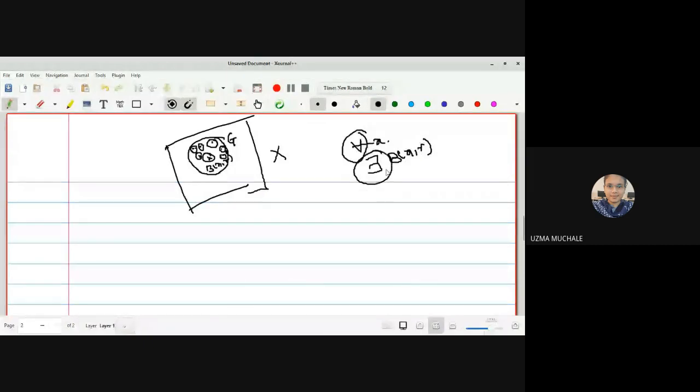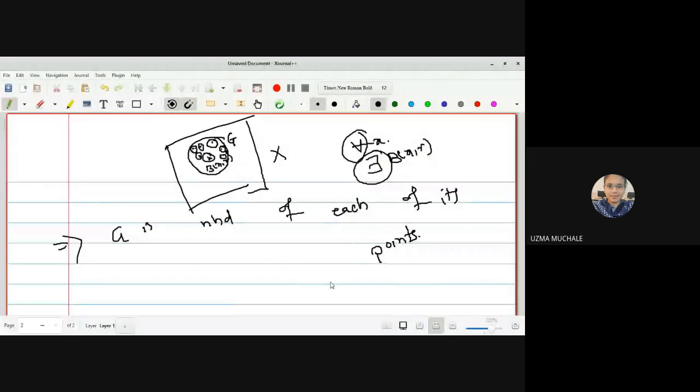There exists means at least one open sphere should be there which should contain your point x, and it should itself be in G. Okay, so for every point of X there exists an open sphere which is contained in G, then we call it an open set. Or in another way we can say G is a neighborhood of each of its points. G is a neighborhood of each of its points.